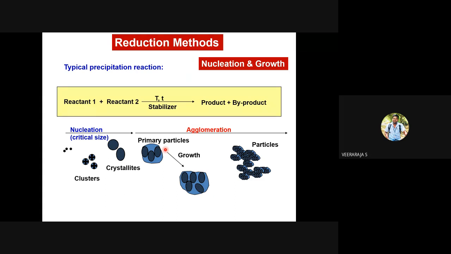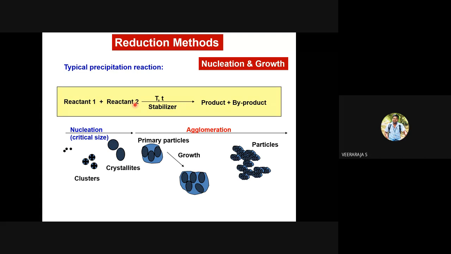I think I'm done. So this is one general example of a reaction you can conduct. To get nanoparticles, you need to have a reactant 1, then reactant 2 can be a stabilizing agent or reducing agent, I mean a precipitating agent or reducing agent.